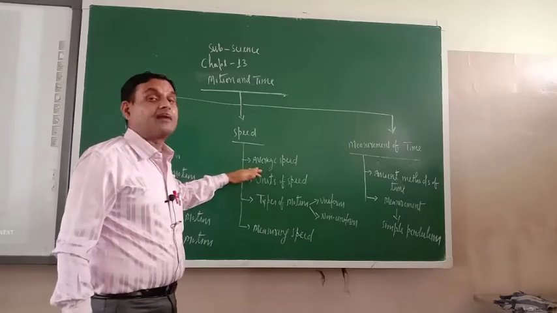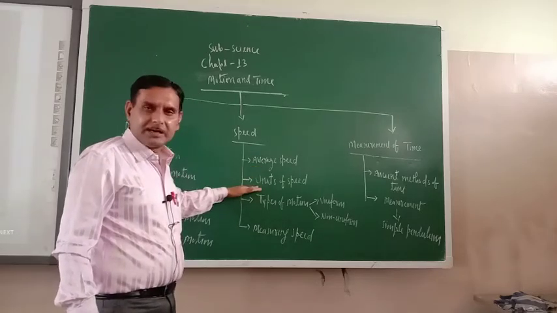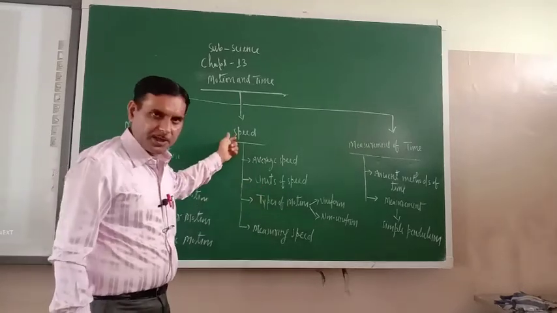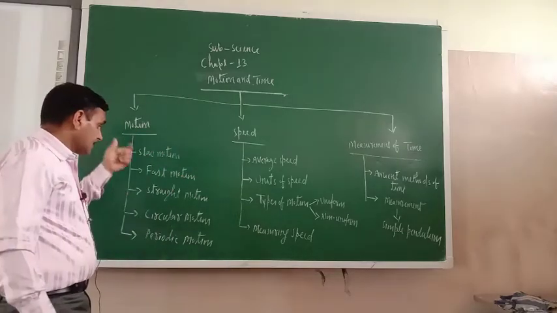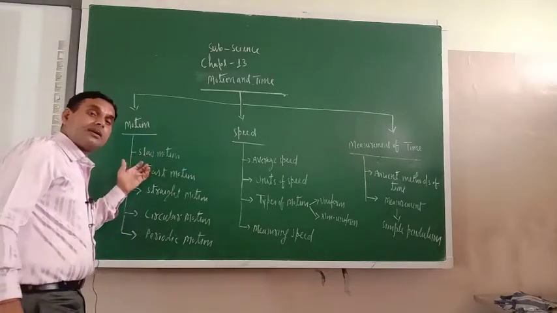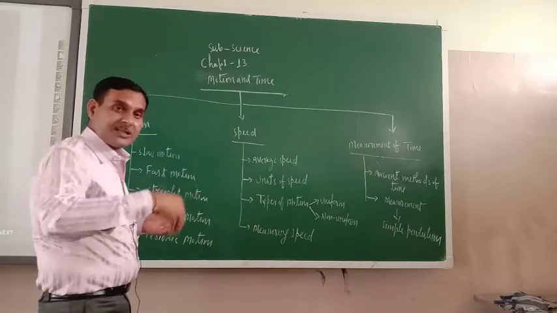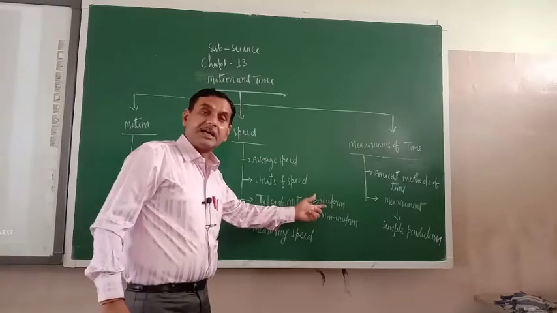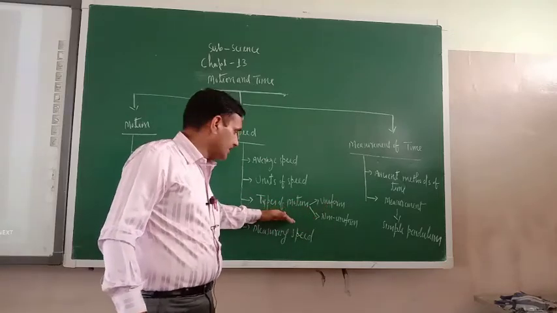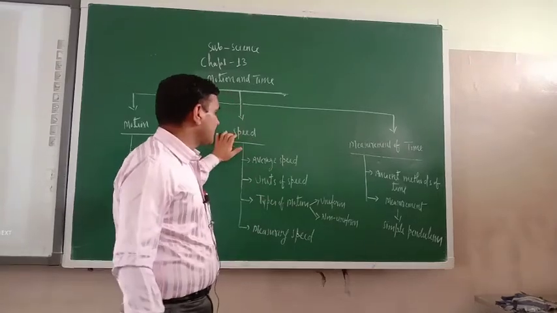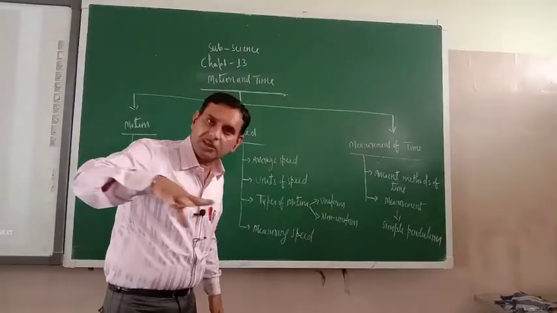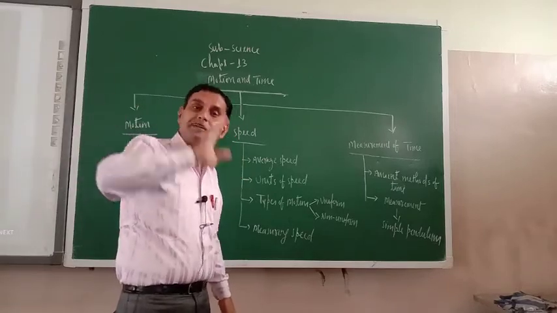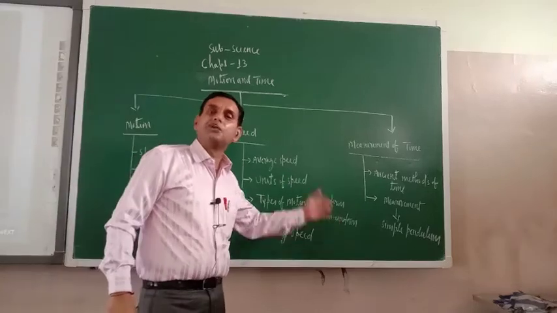First we will tell you the average speed. Then what are the units of speed. Then types of motion on the basis of speed. If throughout the journey, throughout the coverage of distance, the speed is the same, it is said to be uniform.